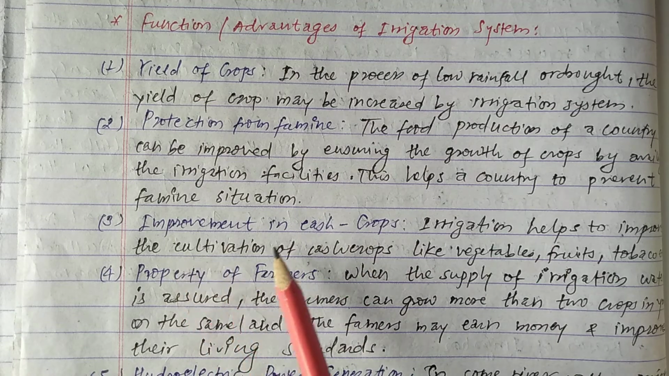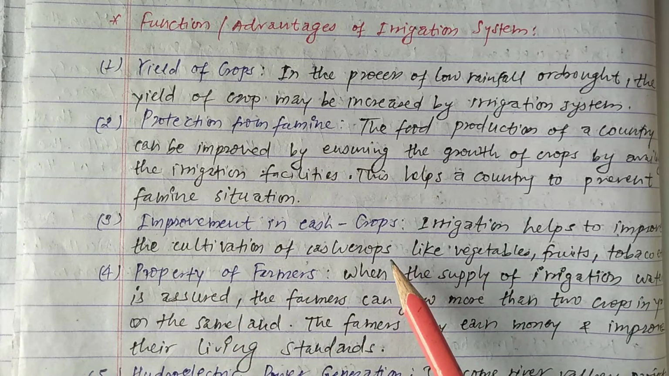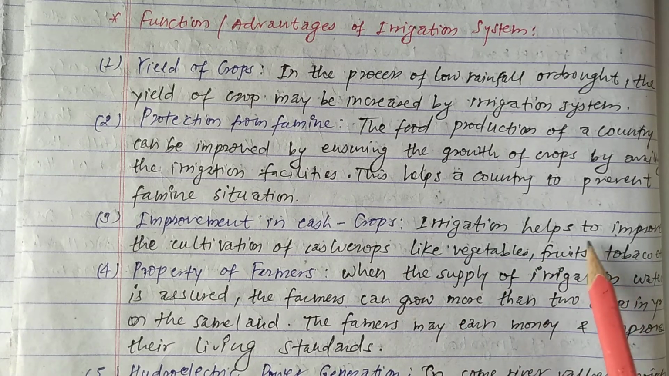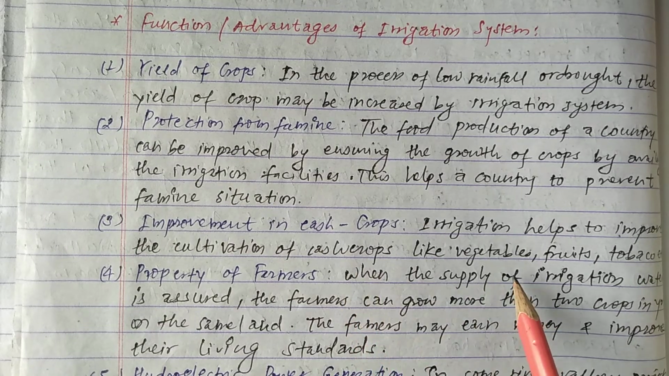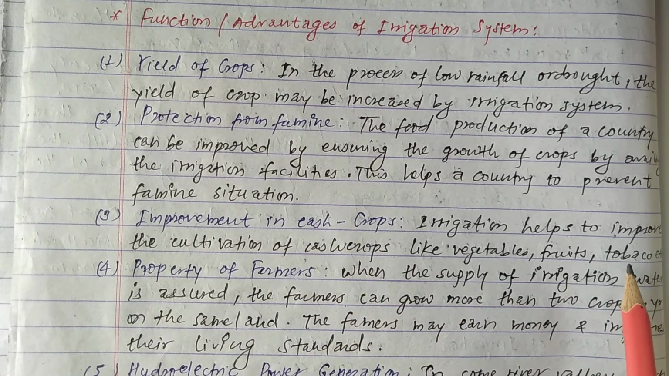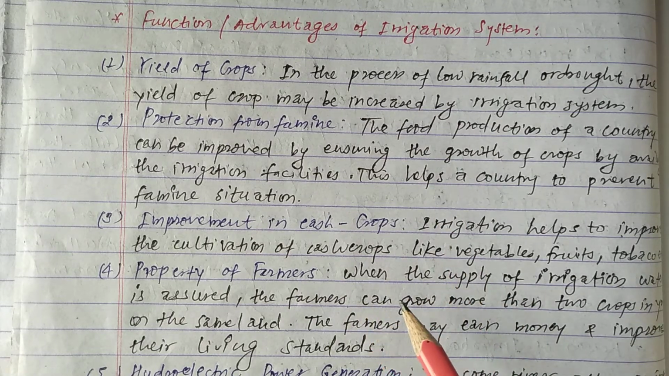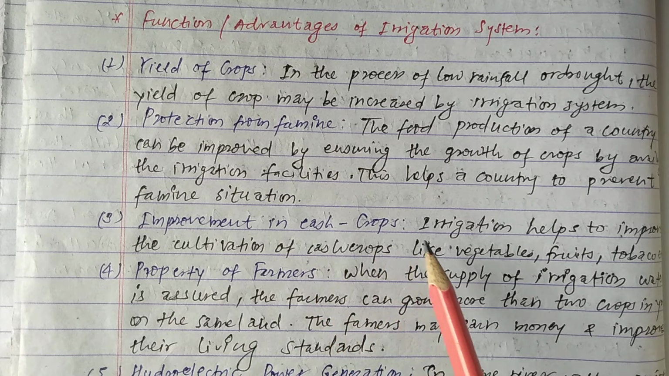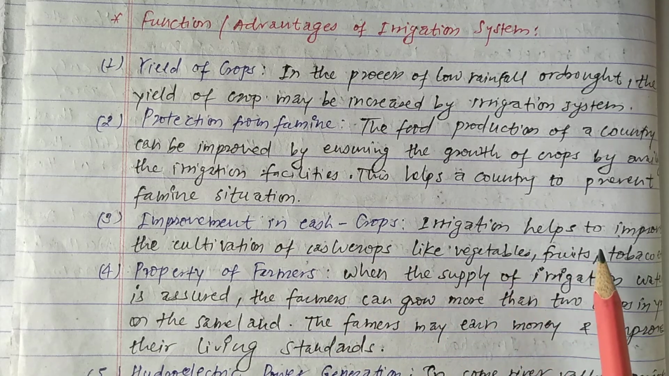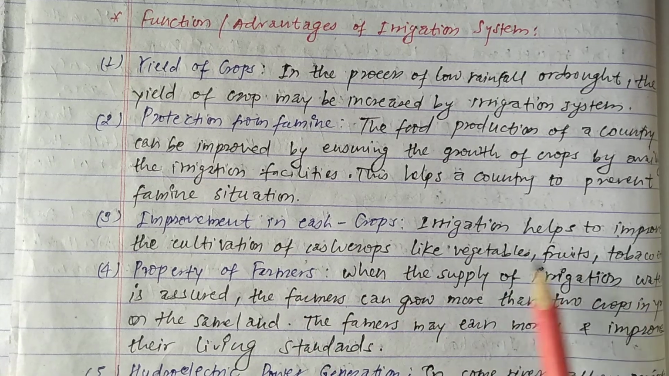And the third one is improvement in crops. Irrigation helps to improve the cultivation of crops like vegetables, fruits, tobacco, etc. The main advantage of irrigation is that it improves the production of crops. So it helps improve the cultivation of different types of vegetables, fruits, tobacco, etc.